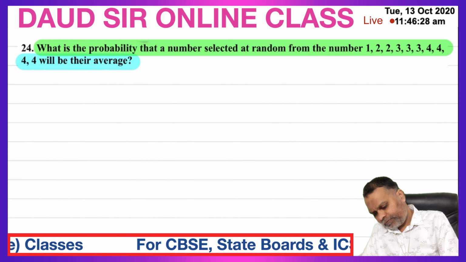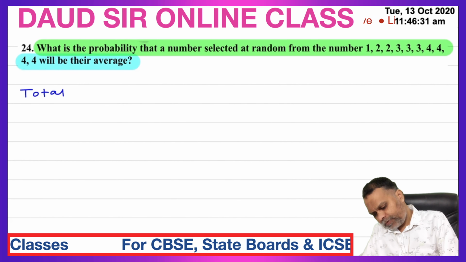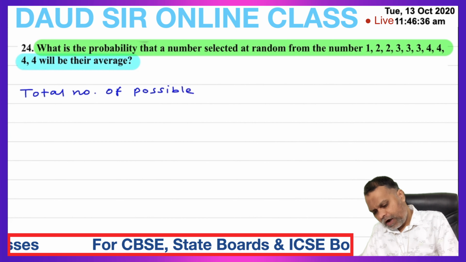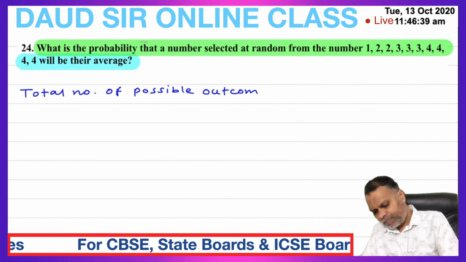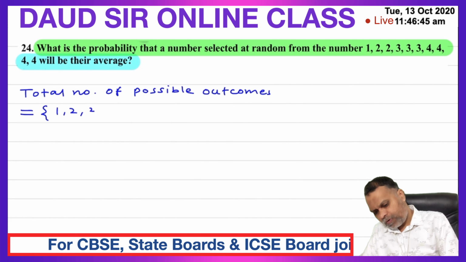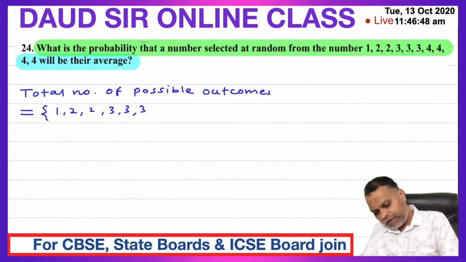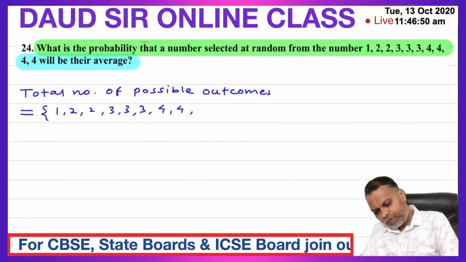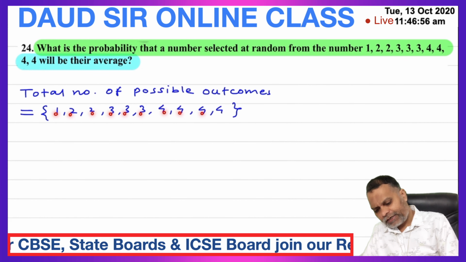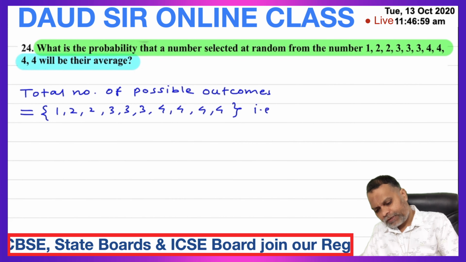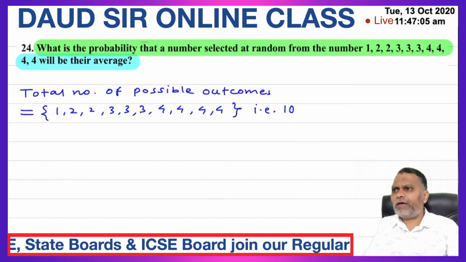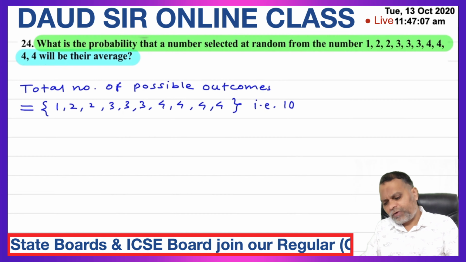So total number of possible outcomes is equal to 1, 2, 2, 3, 3, 3, 4, 4, 4, 4. Count them: 1, 2, 3, 4, 5, 6, 7, 8, 9, 10. That is 10 numbers, 10 possible outcomes. So the question is asking what is the probability that the number selected at random will be their average.